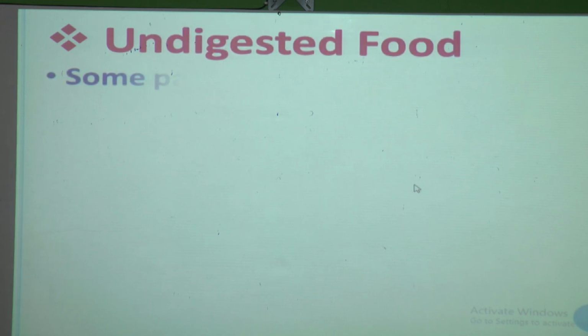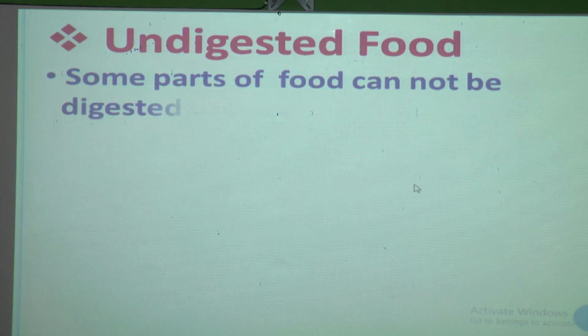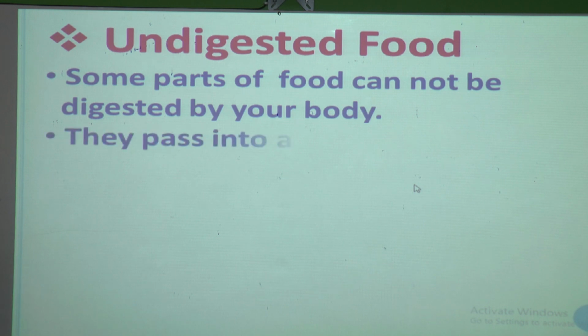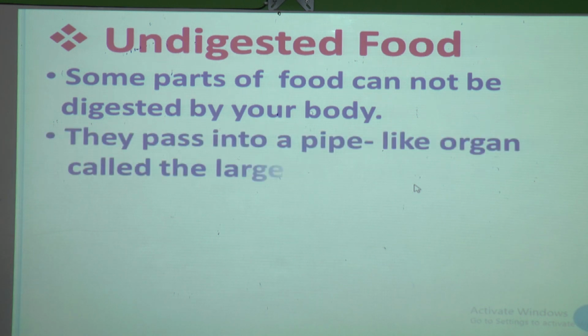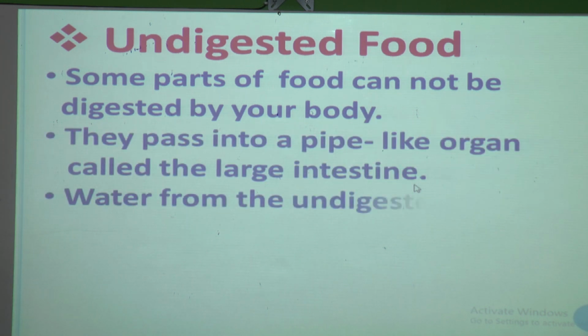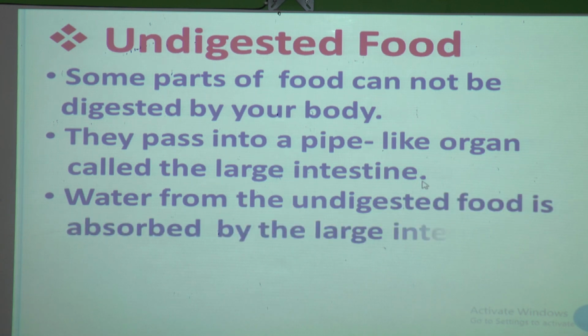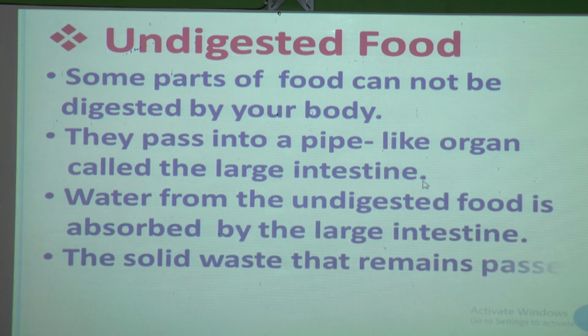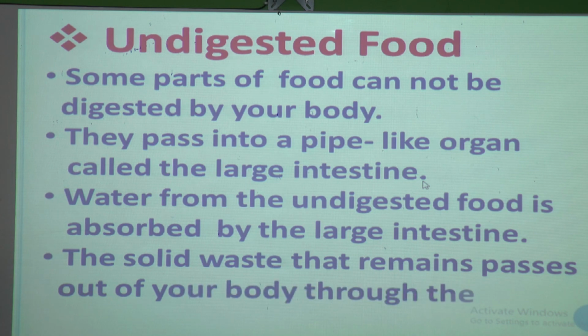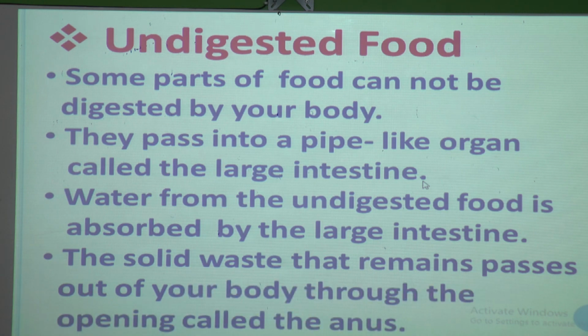So now we will see what happens with undigested food. Some parts of food cannot be digested by your body. They pass into a pipe-like organ called the large intestine, and in that large intestine, water from the undigested food is absorbed, and the solid waste that remains passes out of your body through the opening called the anus.